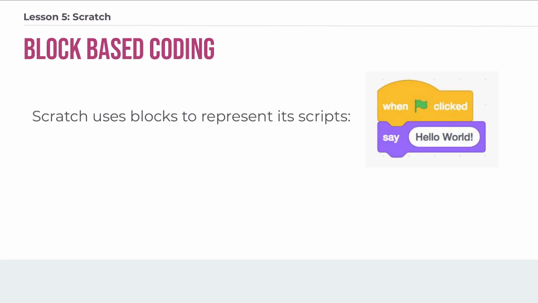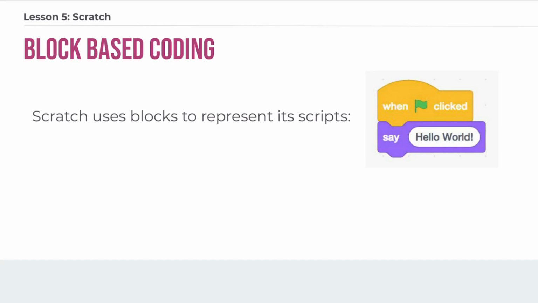Block-based coding is one of our high-level options for coding, and Scratch uses blocks to represent scripts. Some other examples of block-based coding languages would be Blockly, Elemental, and Snap, and there are plenty of other ones.